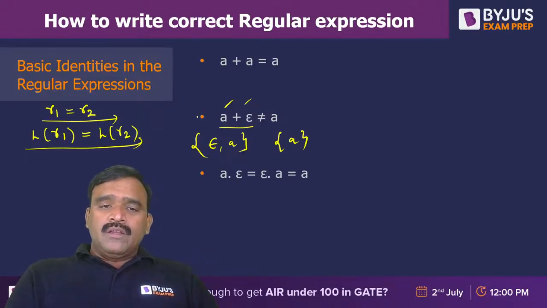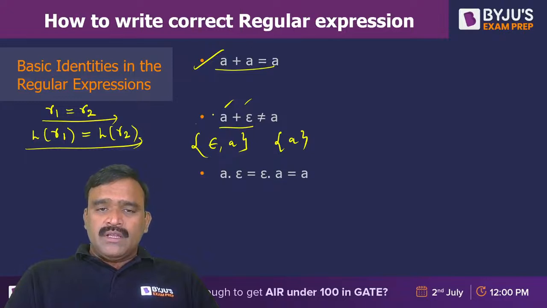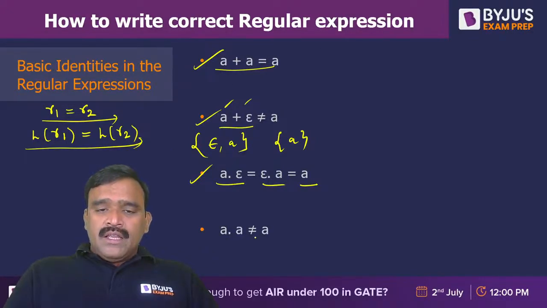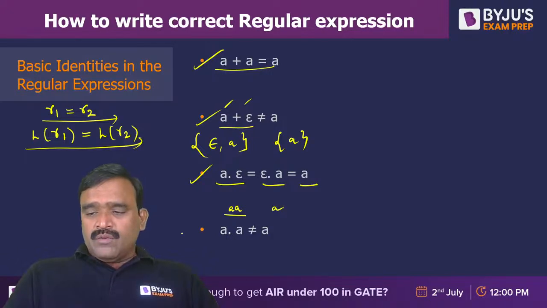And A dot epsilon, epsilon dot A. So A union A is A; plus means the union symbol here. And A dot epsilon and epsilon dot A are A, because epsilon is a prefix and suffix for any string. And A dot A is not equal to A, because A dot A contains a string with two A's, whereas A is a string containing only one A.